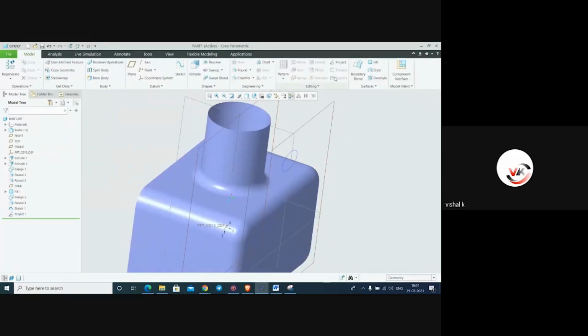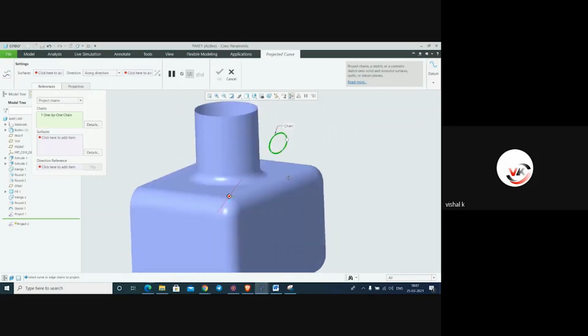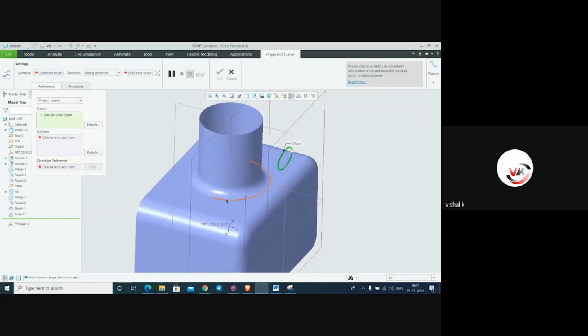One second. Select references, chain, surface and direction. Select the curve first and select the surface. Select project the curve onto.